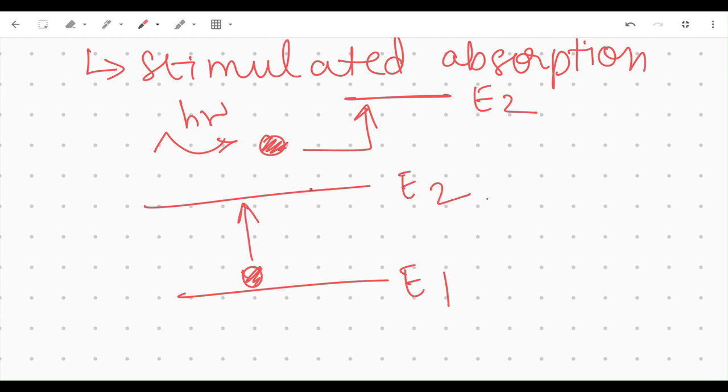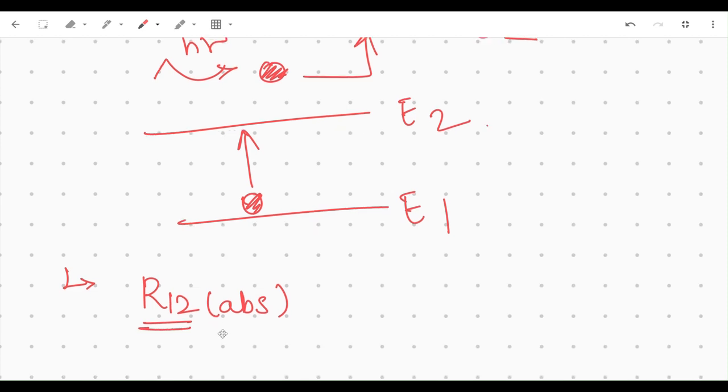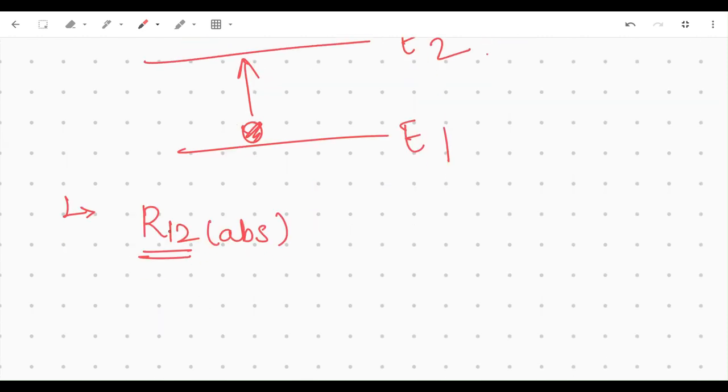Now, let us put that in terms of an expression. R12, where R is the rate. Rate of what? Rate of absorption, from lower level to higher level, so from 1 to 2.